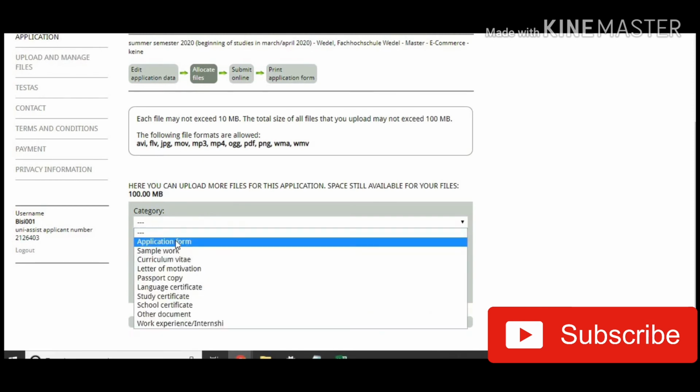I'm going to teach you how to download the application form, because you have to finish filling the form before you have your Uni-Assist application form, unless the school has an application form on their website that you have to first print out and then upload here. If that's the case, you have an application form. But if you're using the one from Uni-Assist, you'd have to first finish somewhat and come back here and upload it.